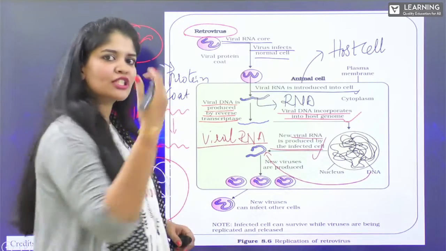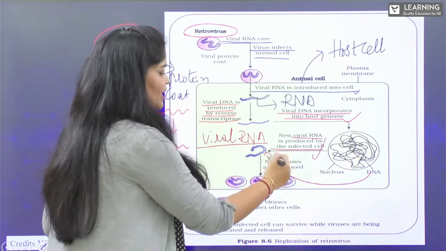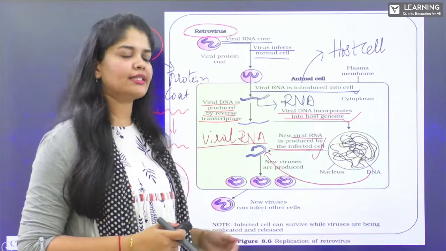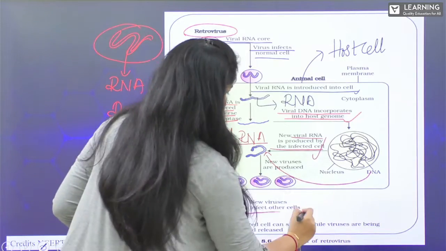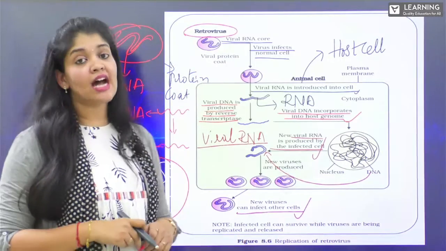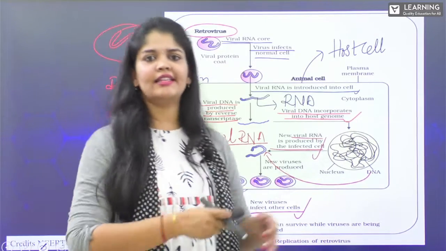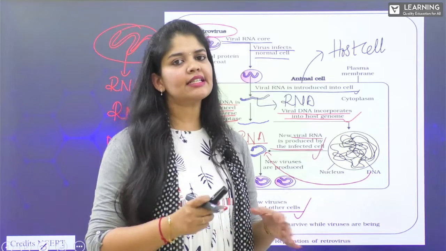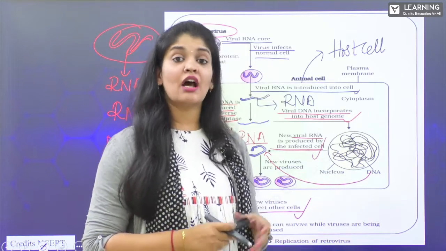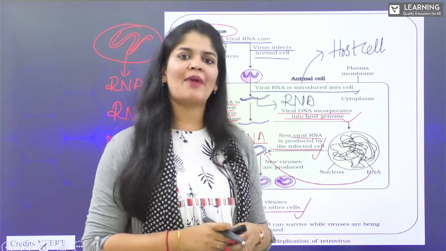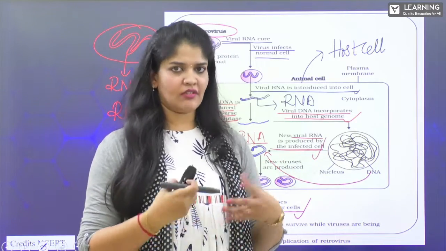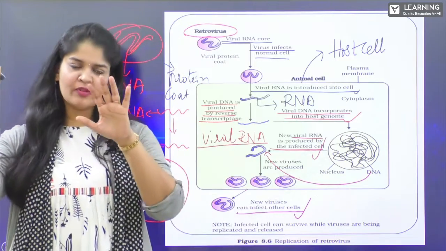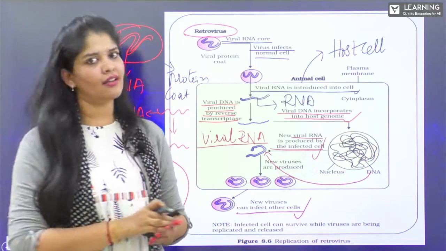And this RNA produces further protein to make complete small viral particles. And these viruses keep on increasing and proliferate on a very large scale, going to infect other healthier cells. That is, it is going to infect T cells as well as macrophages, as there is a decrease in the T4 cells or T helper cells or CD4 cells, and also a decrease in the macrophages, which provide immune response. Now the number is decreased, therefore the immune response is also going to be decreased, suppressed, weakened, right?